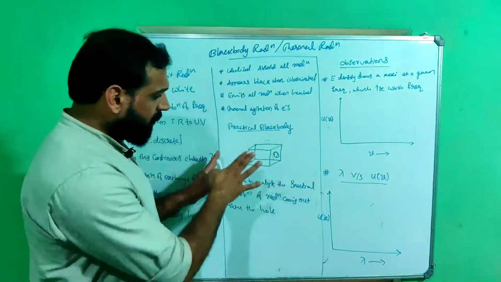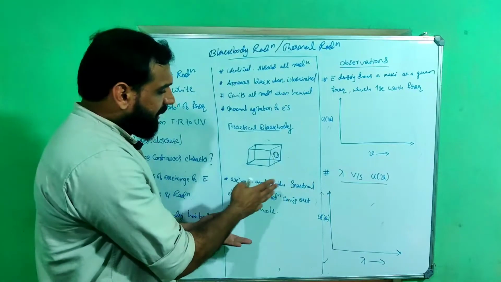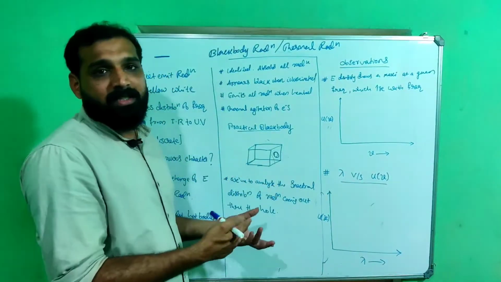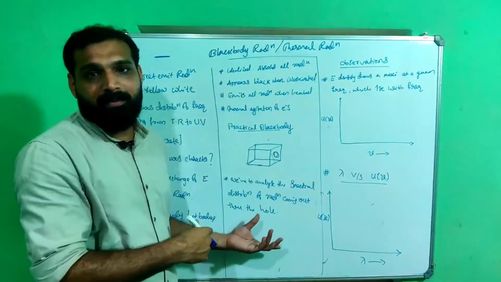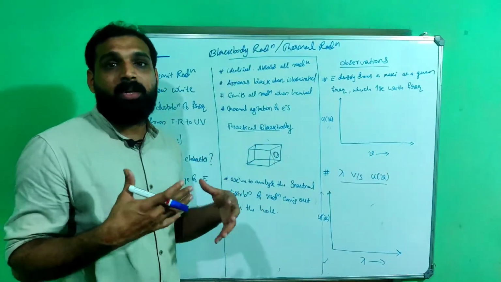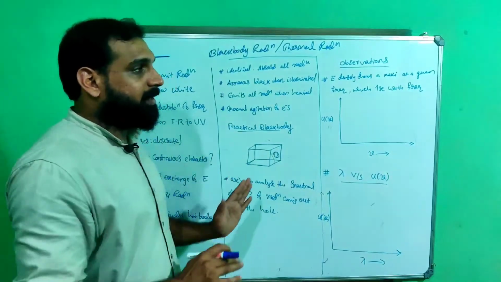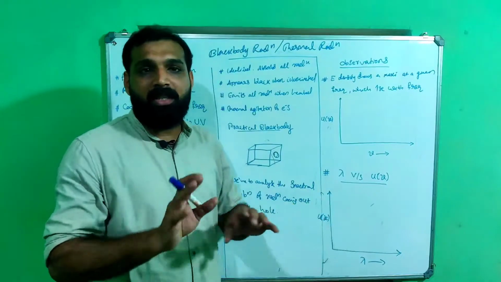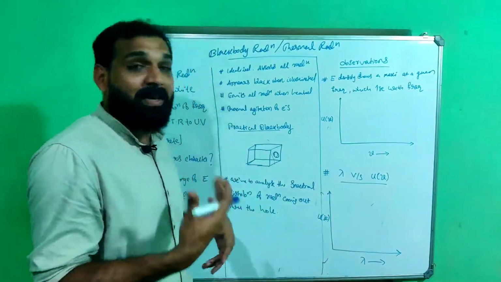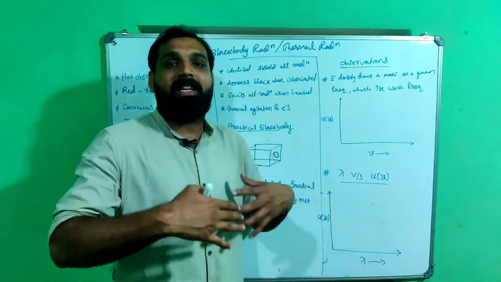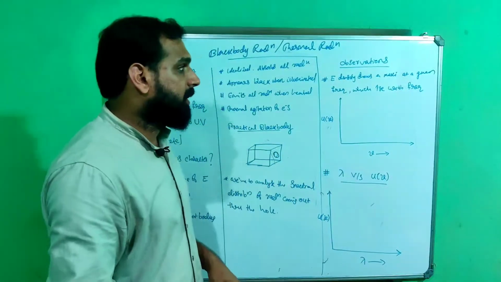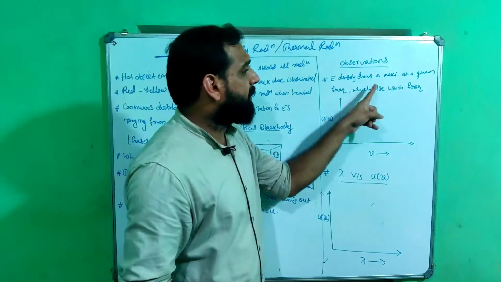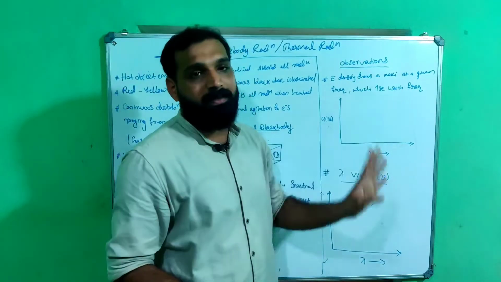After knowing this problem, many scientists studied it, and they concluded some results. First of all, we will be discussing the observations on black body radiation, not the explanation. What did they observe about black body radiation? The first observation is that energy density shows a maximum at a given frequency, which increases with the temperature.